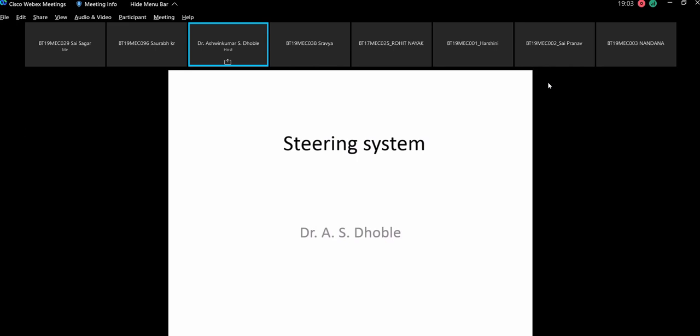The word directional stability comes because the stability is very, very important. You can turn the vehicle, but the vehicle may not be very stable. You can change the direction of the vehicle, but it will not be guaranteed that there will not be any problem as you take the turn, because when you apply the brake, suddenly skidding happens. That is also a turning of the vehicle, but it is not a stable turning. So please understand that the single line answer for the steering system is that it gives the directional stability to the vehicle. Please keep this in mind.